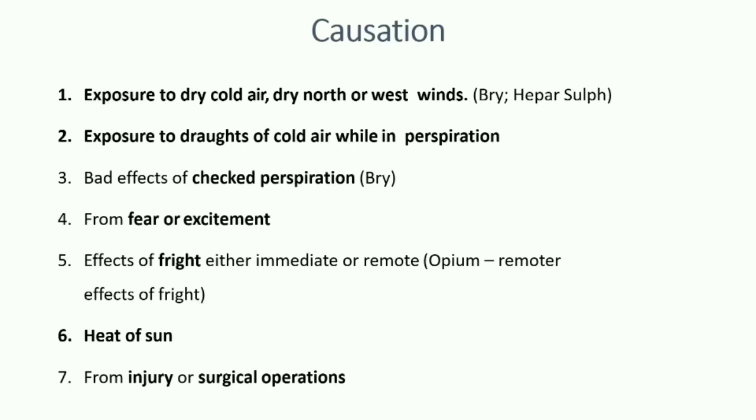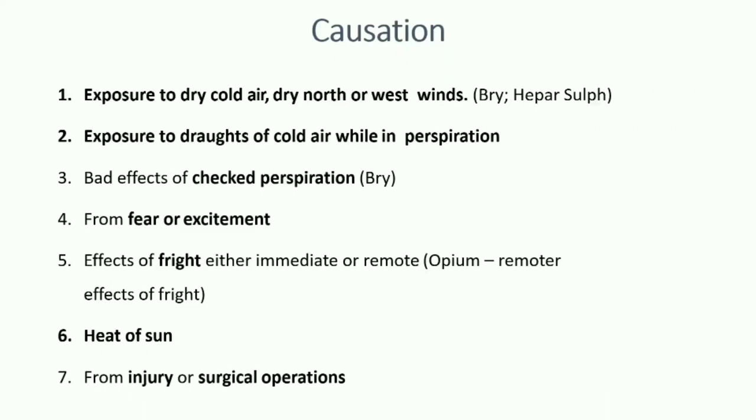Then what are the causations? Which things cause the complaint in an aconite patient? First one is exposure to dry cold air, dry north or west winds. It means if there is dry and cold air, the aconite patient suffers. Also, same complaints are seen in bryonia and hepar sulph. And also exposure to drafts of cold air while in perspiration.